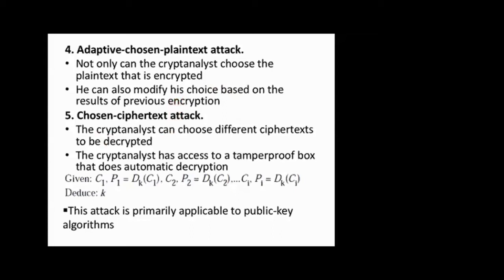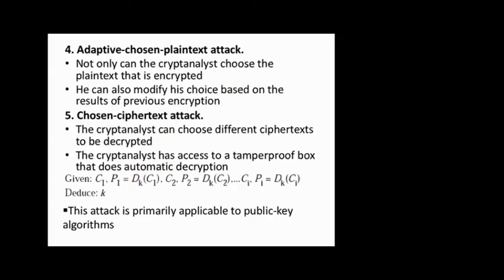Next is the chosen ciphertext attack. Here the cryptanalyst can choose different ciphertext to be decrypted. So at the receiver, he is giving different ciphertext to decrypt. The cryptanalyst has access to a tamper-proof box that does automatic decryption.